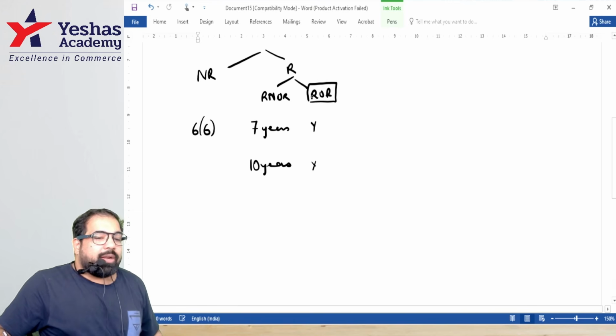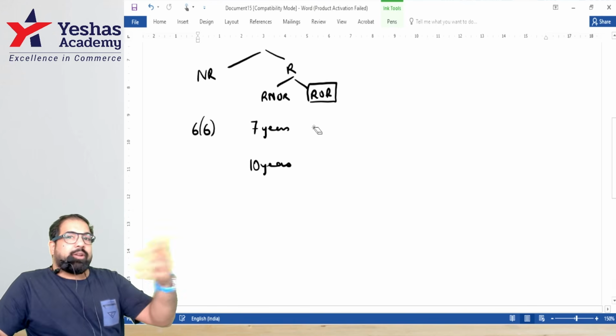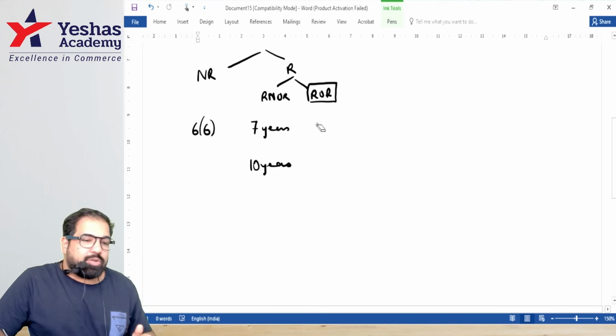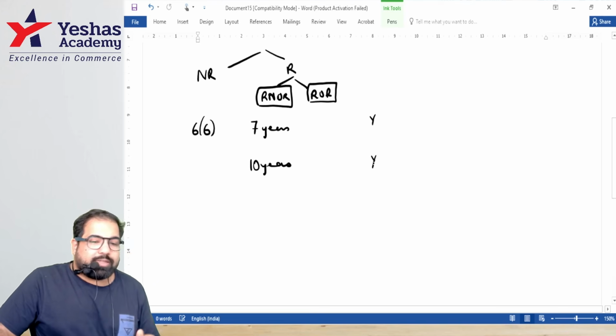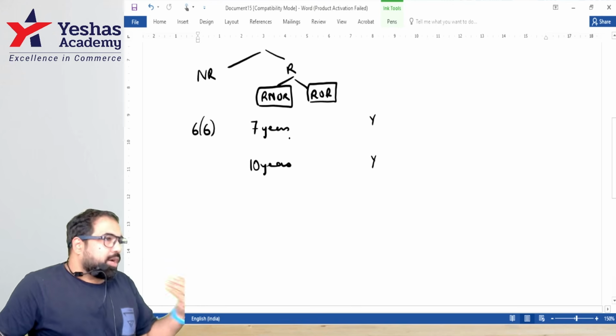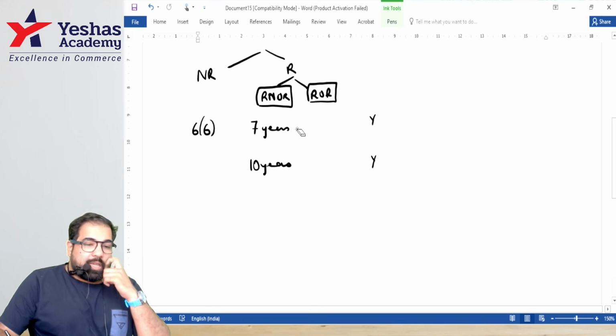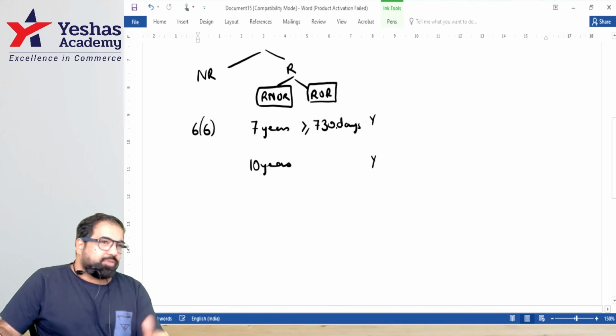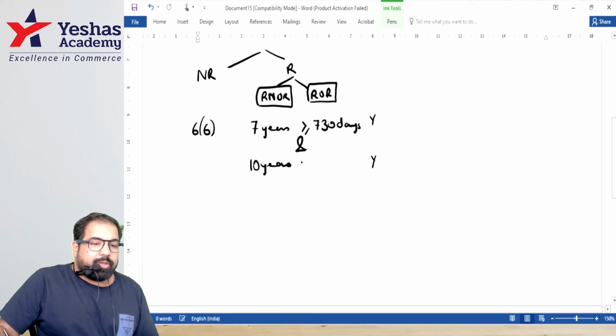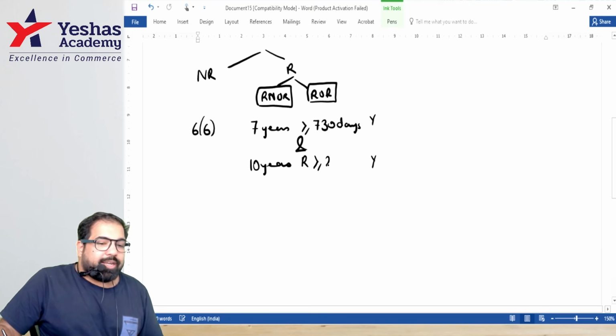But if in the flashback mode, like Elon Musk and Trump, you see the US and don't see India, then this will become no. That means both of them should be yes. Even if one of them is no, will I check the second one? No. But, sir, what is the condition in the last how many years? Your stay in India should be at least the specified number of days. Check always for this first, easier one. And in the last so many years, you should be a resident in at least the specified number of years.